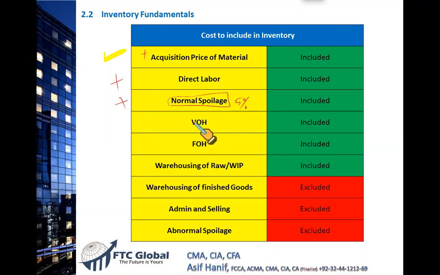Then the variable overheads of the factory, electricity, gas, water, are included as a cost of production. Then the fixed costs in the factory, rent, insurance, depreciation of plant and machinery, are included. And remember, this is a very fine point: warehousing of the raw material or work in process, where you keep your raw materials and where you keep your work in process. Since the goods are not yet complete, any cost for warehousing of raw material and work in process is considered a part of your production cost, and it is included in the cost of the product.